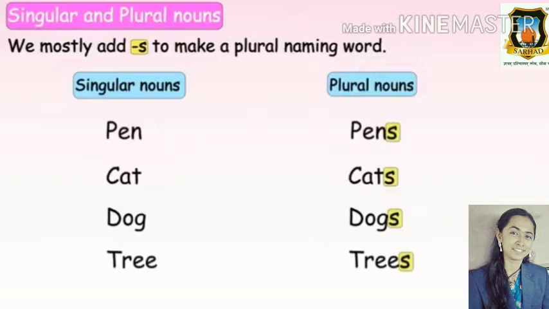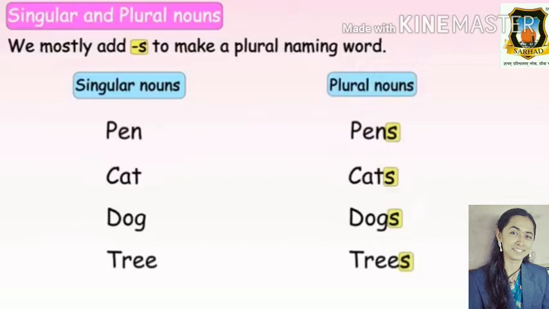We mostly add s to make a plural noun. So here are some examples which we learned yesterday. Pen is a singular noun, and we add s to make the plural, pens. Cat, and the plural noun of cat is cats.